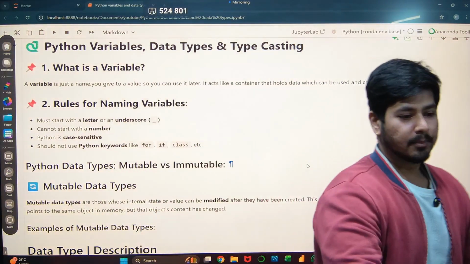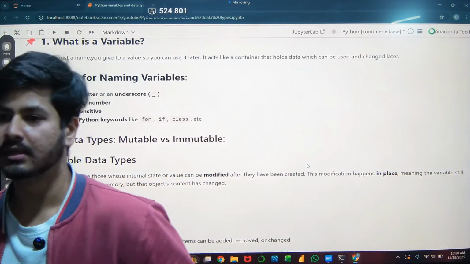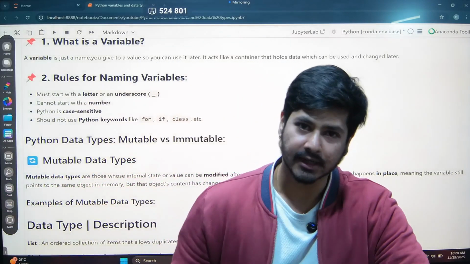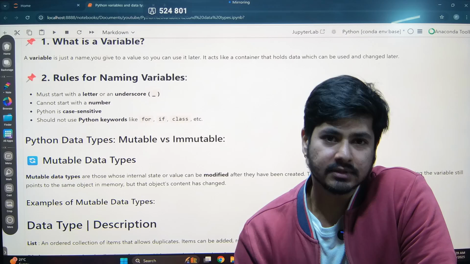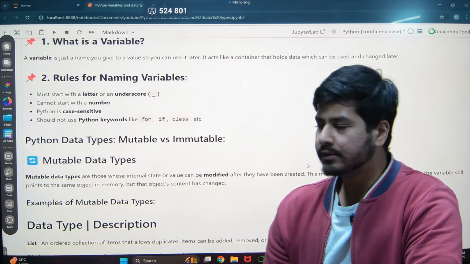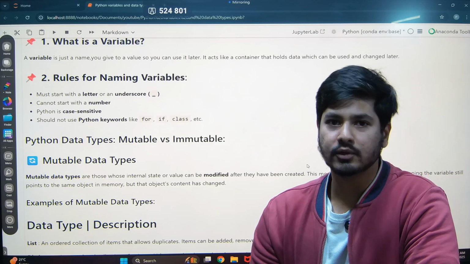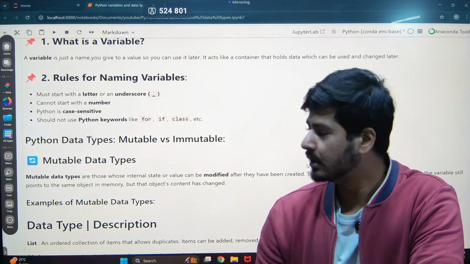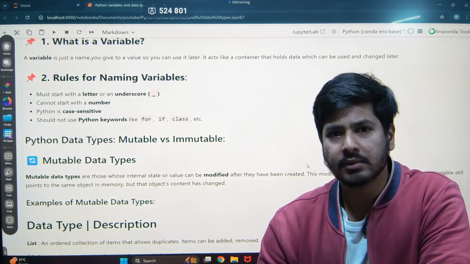That is Python data types. In this video, we will be discussing the data types. I will be only giving you the overview of data types: what are mutable and what are immutable data types. Mutable data types are those data types in which you can add, update, or remove any objects. And immutable are those in which you can't do this. You cannot add or remove or update items in immutable data types. And in this video, I'll be only naming the mutable and immutable data types.